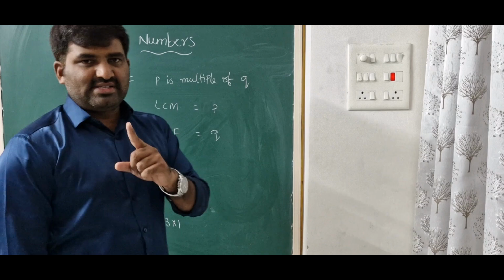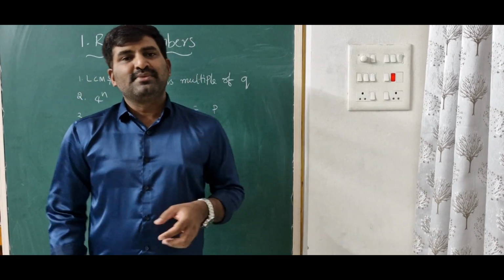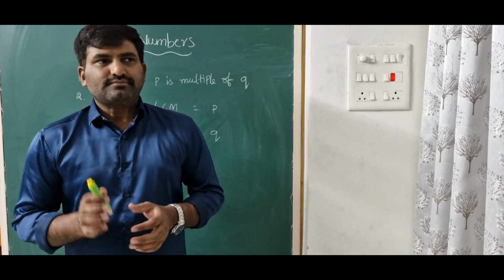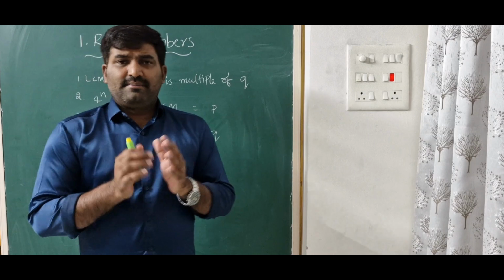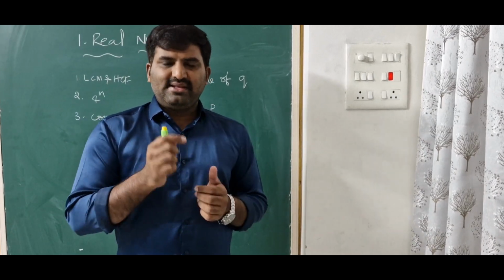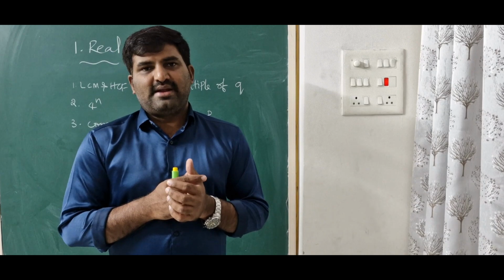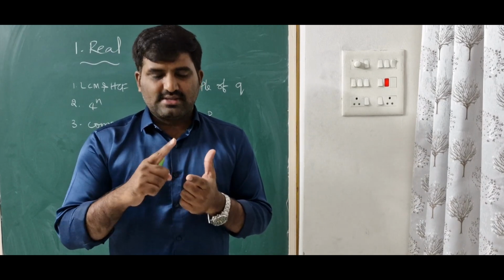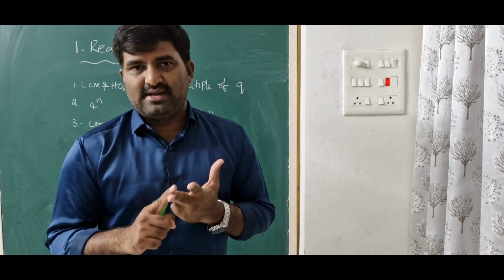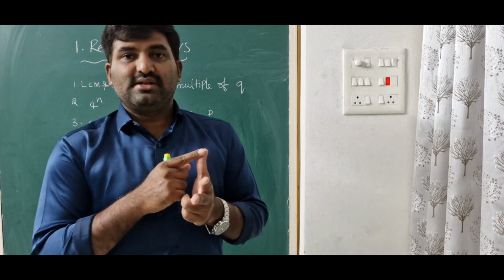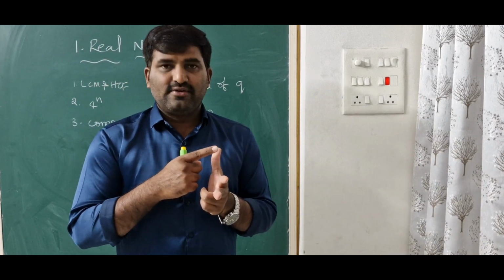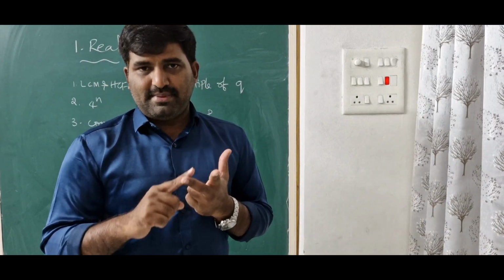Along with this, we have one separate question. If you go with the reference book, you can find it. For example, a gardener is planting saplings of 3 different plants. One is orange, the second is mango, the third is banana. The question is about the number of saplings of orange, mango and banana.